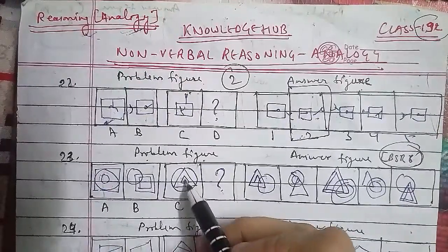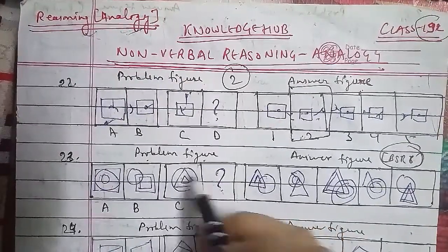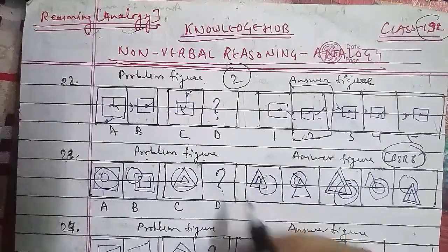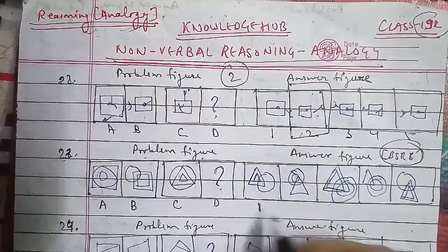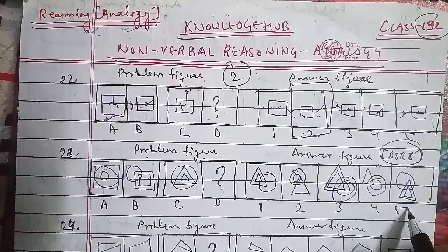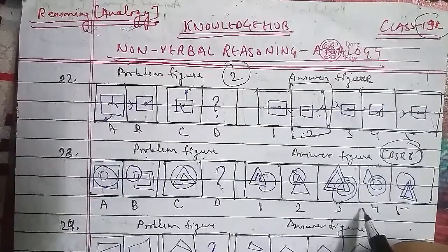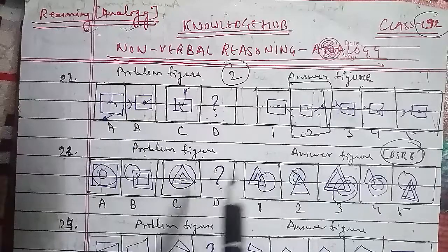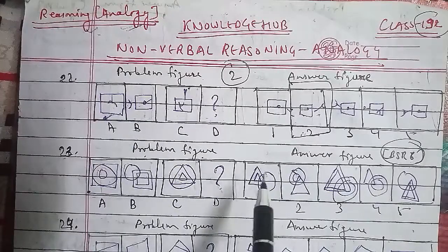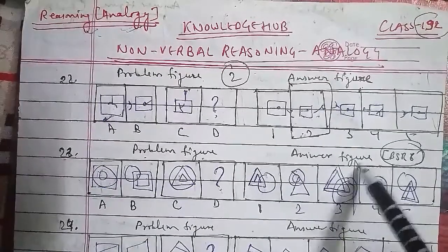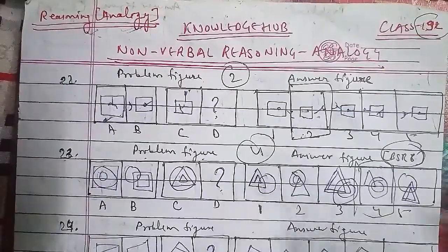So we can say that the triangle will be the outside one with the single one, and the circle will be the inside. This we have to find out, that is the single one. The options are 1, 2, 3, 4 and 5 respectively. In the same figures, if you go through them, the double figures are converted to a figure similar to the single figure and vice versa. So a part of the double figure comes out of the single figure, and we can say that the figure for D that we have to find, the fourth figure, will be the right answer for this question as well.